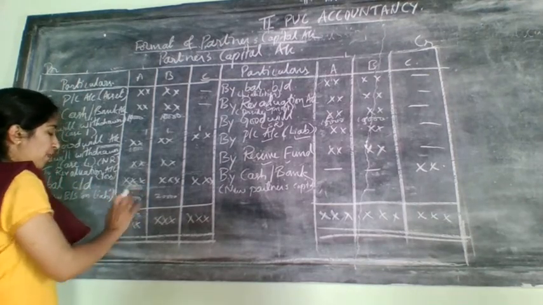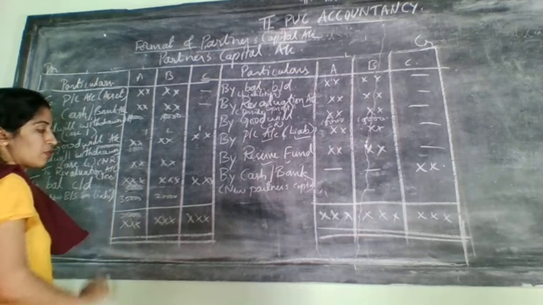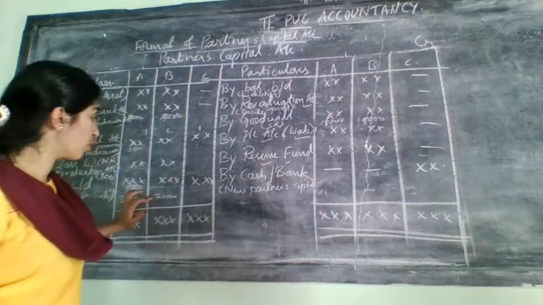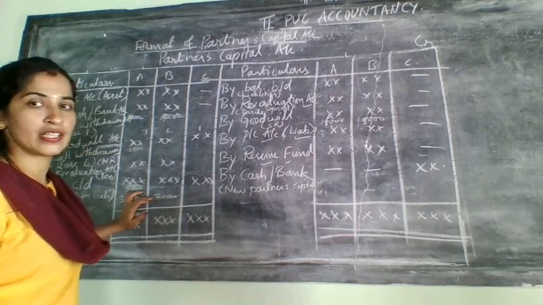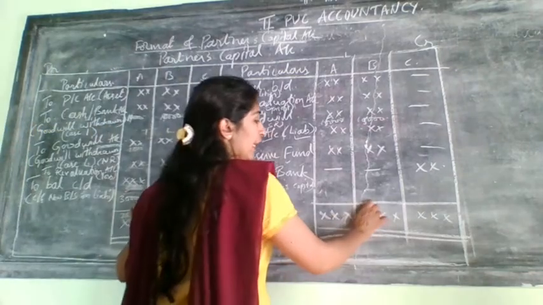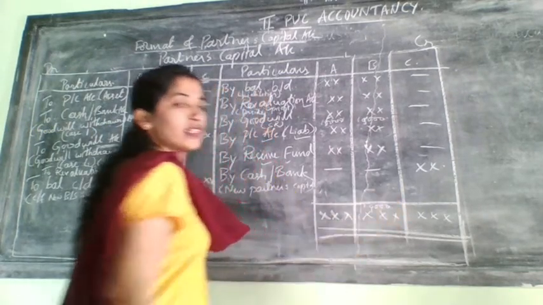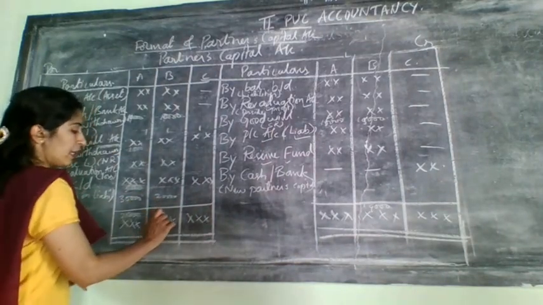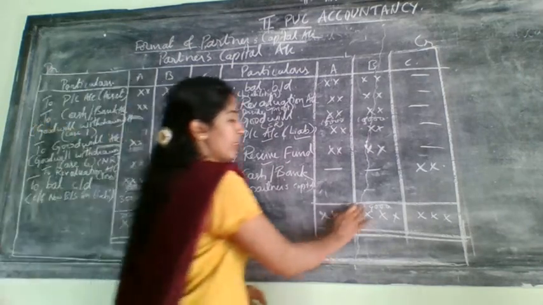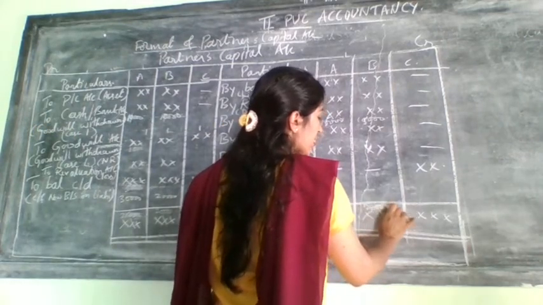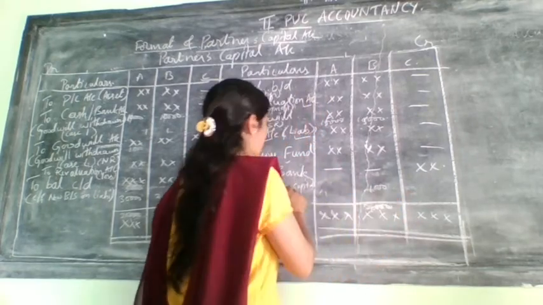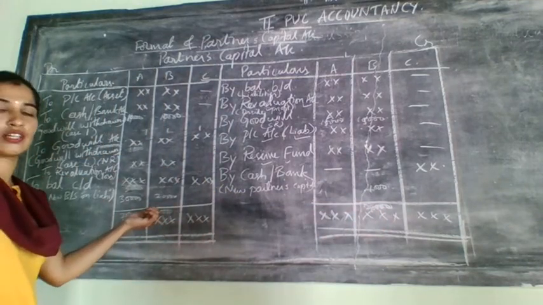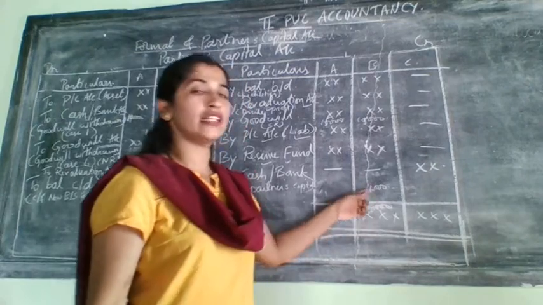Suppose he should maintain 20,000 as his balance, but his total here is only 19,000. The minimum balance should be maintained at 20,000. At that time, this side total will be more, you write this 20,000 here, and this difference amount of 1,000 is considered as cash. That is extra cash he needs to bring, because he needs to maintain 20,000 but has only 19,000 in his account.